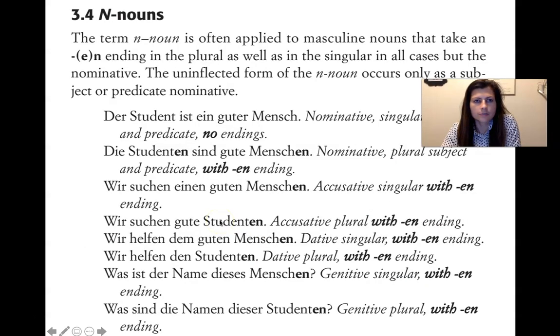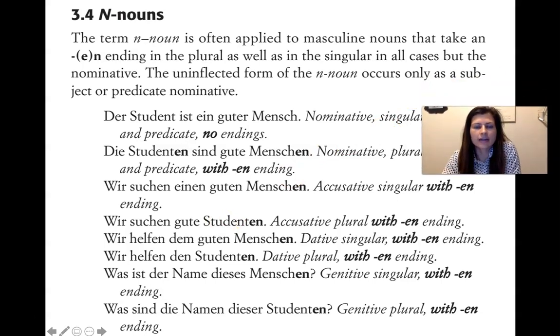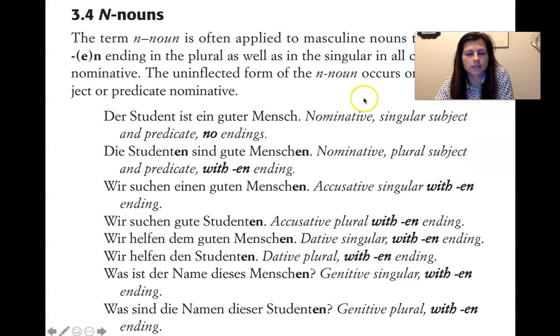So, N noun is used to talk about masculine nouns that take an n or an en ending in the plural as well as the singular in all cases but the nominative. The uninflected form of the N noun is only a subject or a predicate noun. So all the other instances, you're going to want that extra n or en. So let's look at some more examples.